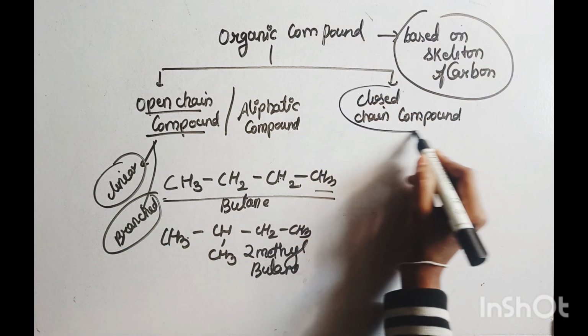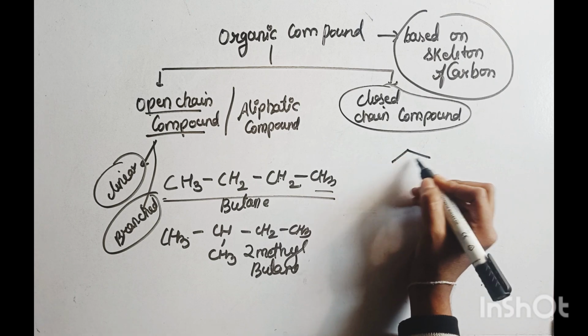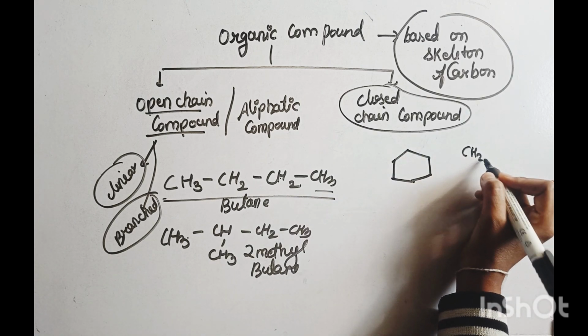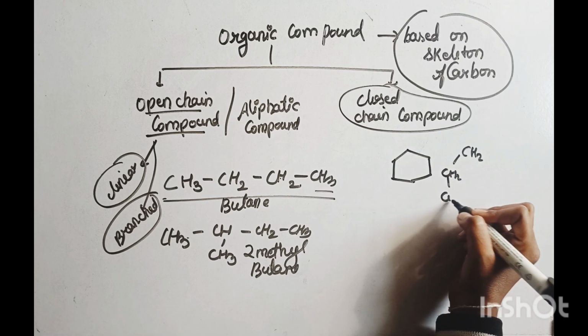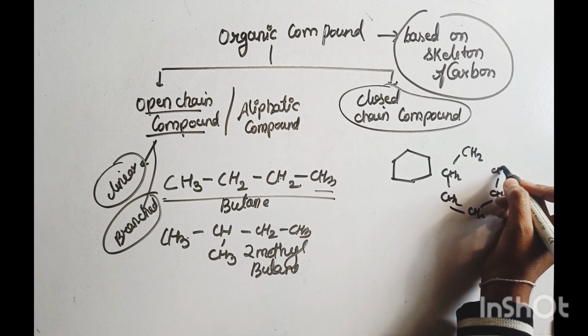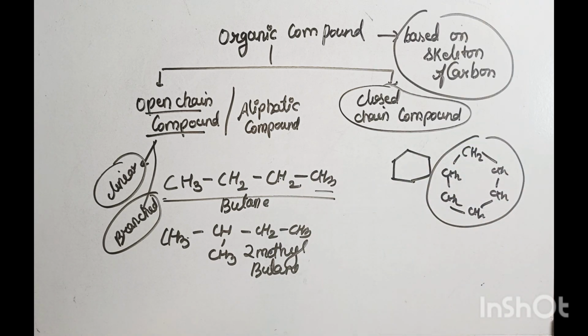Okay, next, what is a closed chain compound? Closed chain compound means that a ring is present. For example, a ring with CH2, CH2, CH2, CH2, CH2, CH2. The ring is present and the ring is closed.